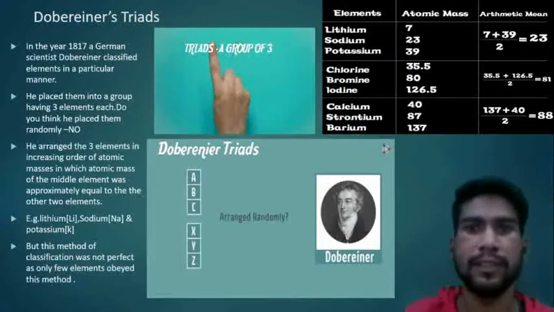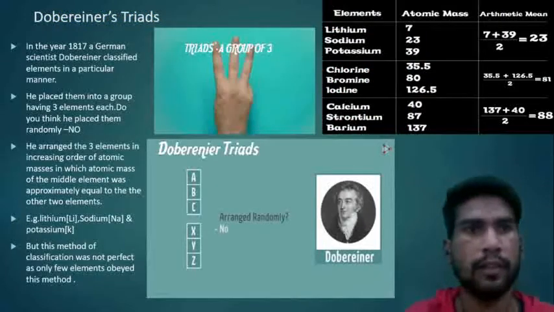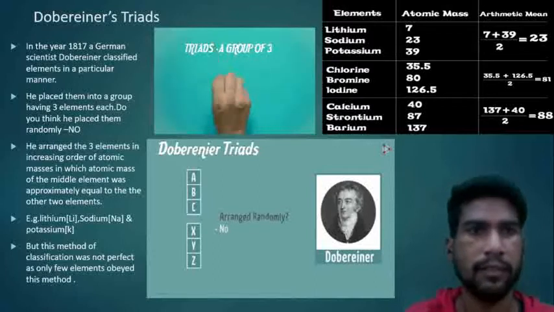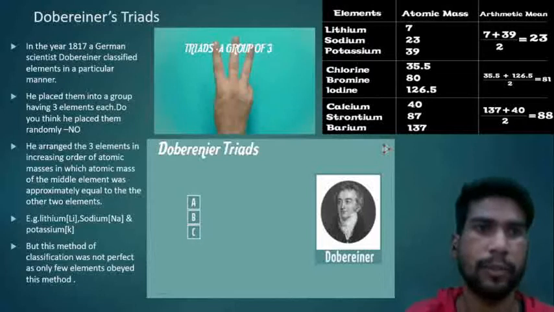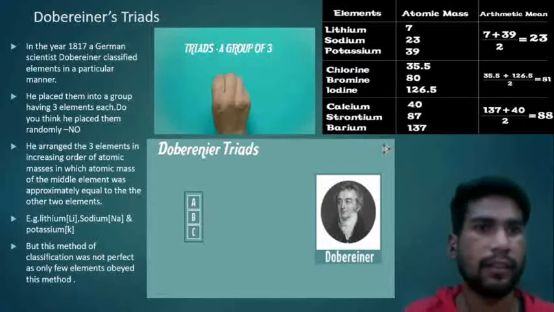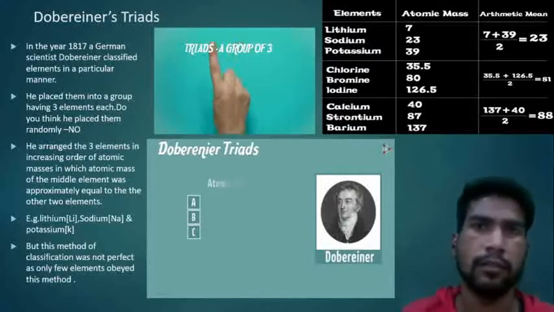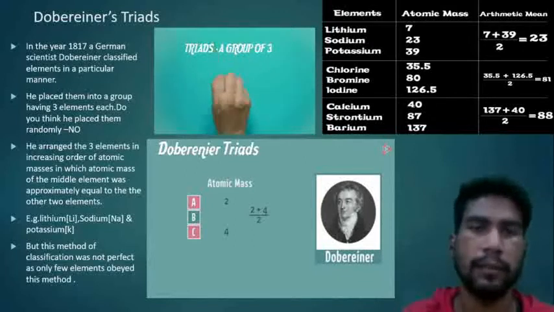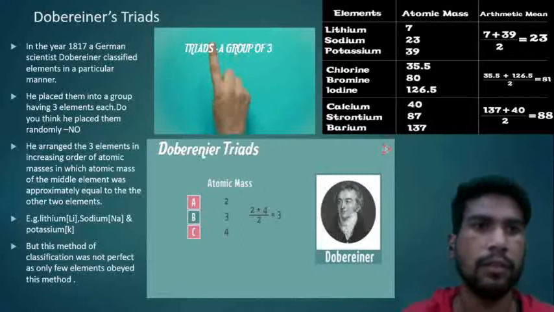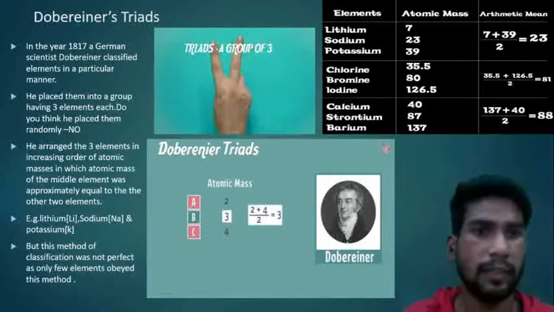The first scientist was Dobereiner. His attempt is known as Dobereiner's Triads. In the year 1817, a German scientist, Dobereiner, classified elements in a particular manner. In the year 1817, he classified elements by placing them in groups of 3 elements each.